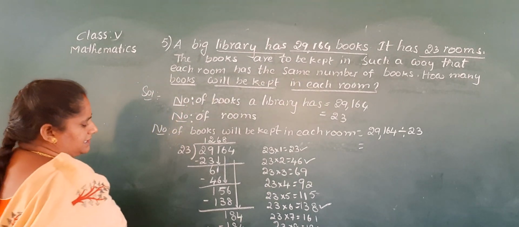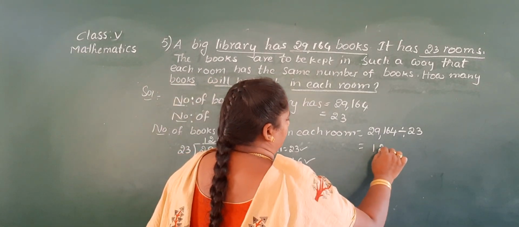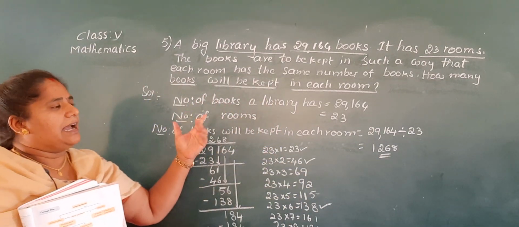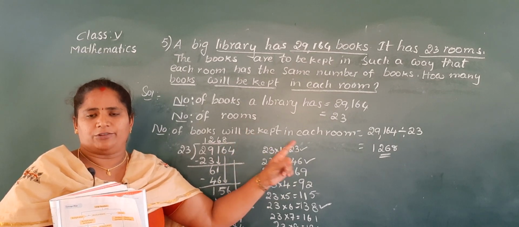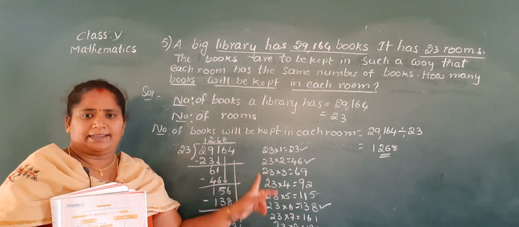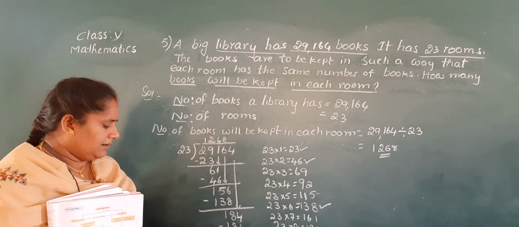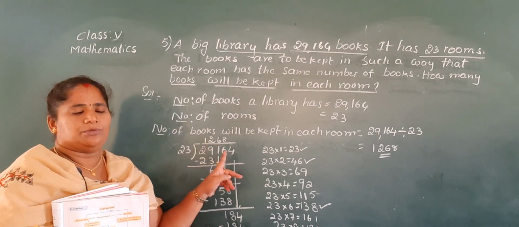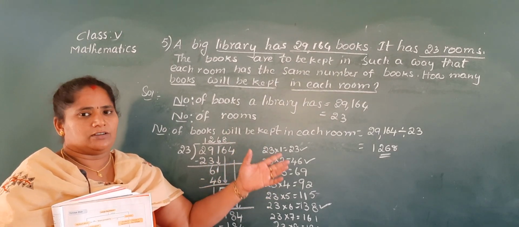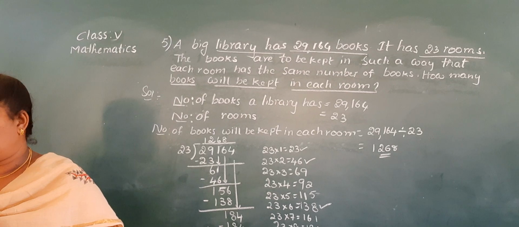Okay, ma? As here we get the 0 remainder, then how many books will be kept in each room? 1268 books. Is it clear to you, children? They are given some books and we have to arrange those books equally in 23 rooms. Here we do division. Okay, ma? So 23 is a big number, so you write the table on the side, then we take the nearest number. So here no book is left. That's why 1268 is the number of books. How many books are there? 1268 books are to be kept in each room. Okay, note down in your classwork.